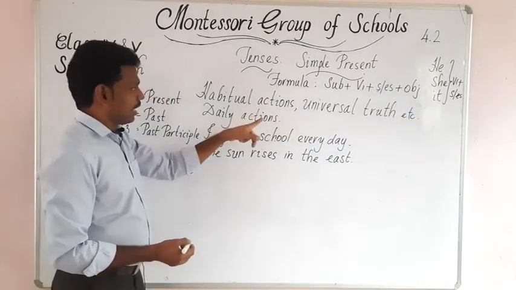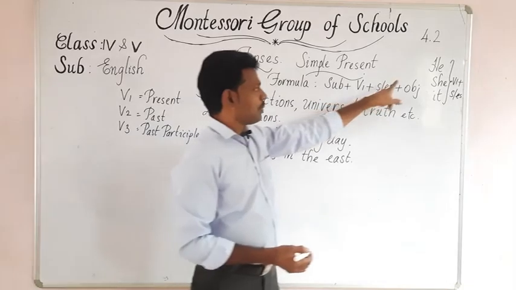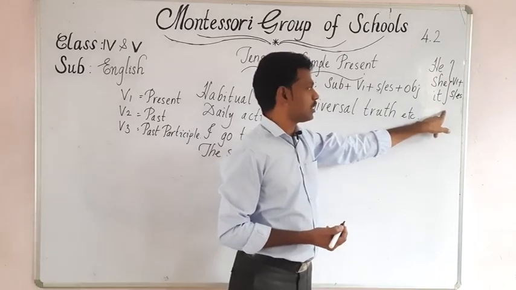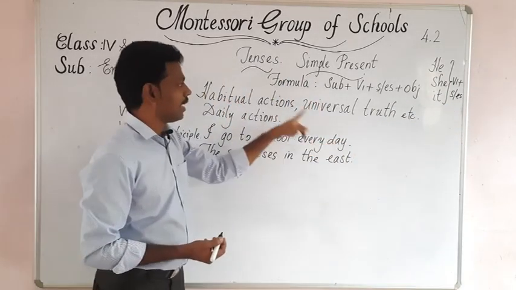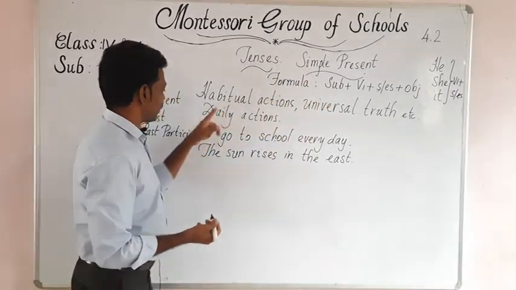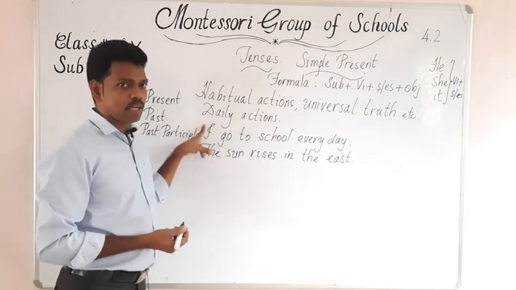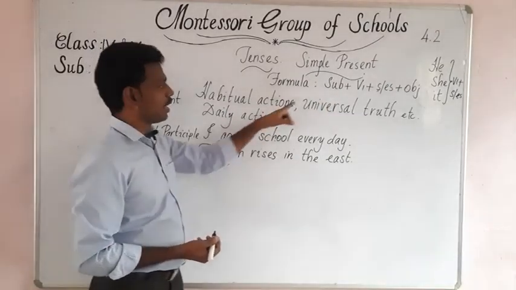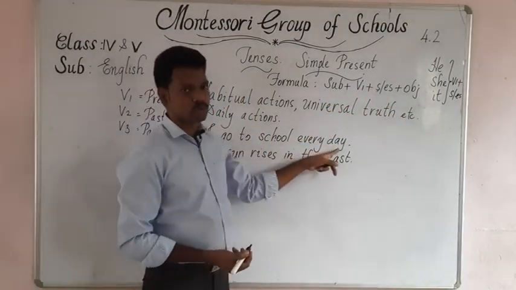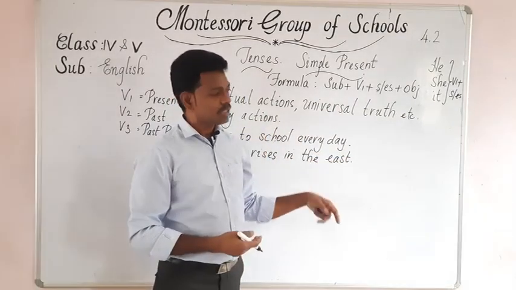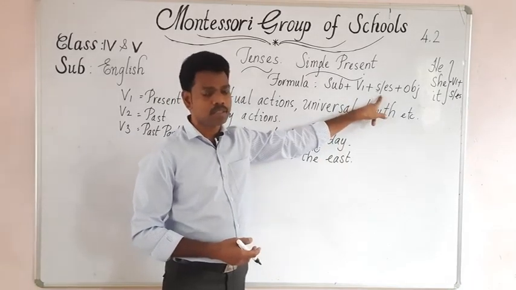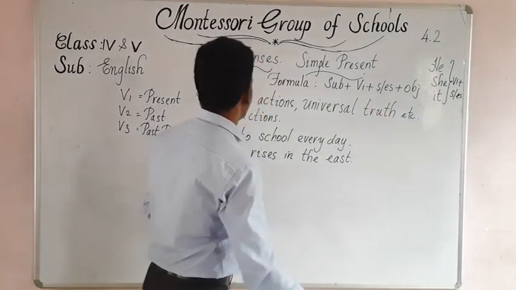I repeat, when the subject is singular, that means third person singular, only in these three cases is it applicable that with the V1 we have to add S or ES to form simple present tense. For first person singular and plural, second person singular and plural, and third person plural, we add only V1: subject plus V1 plus object. Example: I go to school. We go to school. They do their work. So there we don't need to add S or ES with V1. Now let us learn with more examples.